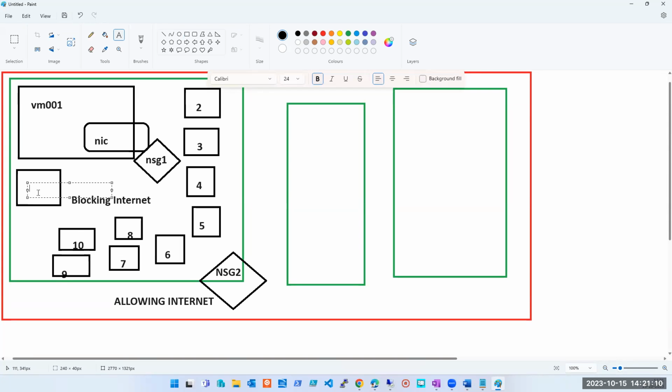My requirement is that all machines should have access to the internet except for virtual machine 1 and virtual machine 11. This is the business case.